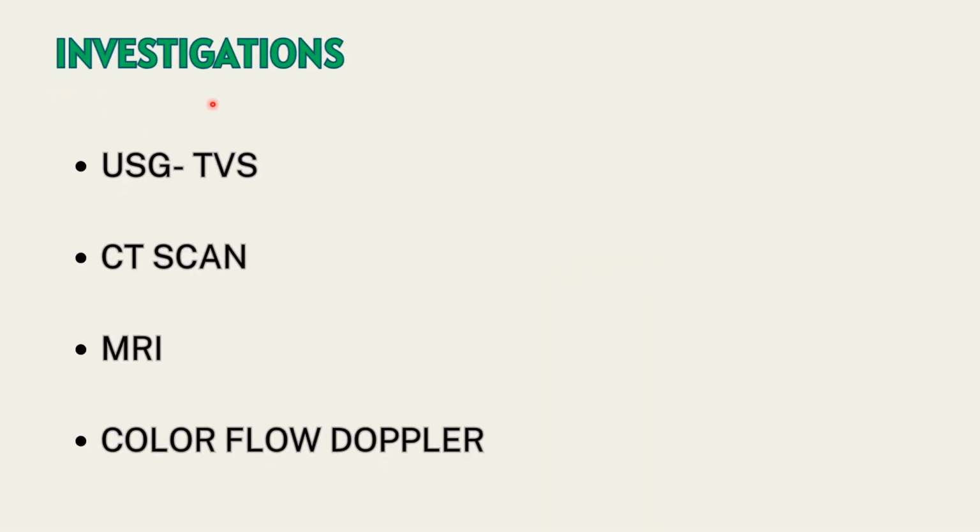Now, what are the investigations usually done in cases of ovarian cancer? Primary investigation is ultrasound, most probably transvaginal ultrasound, which will give us detailed features of the tumor, which usually helps in diagnosing the ovarian cancer. Okay, benign tumors are usually unilateral, and a malignant tumor is suspected if the ultrasound reveals bilateral or a solid tumor with ascites. Next, we have a CT scan and MRI.